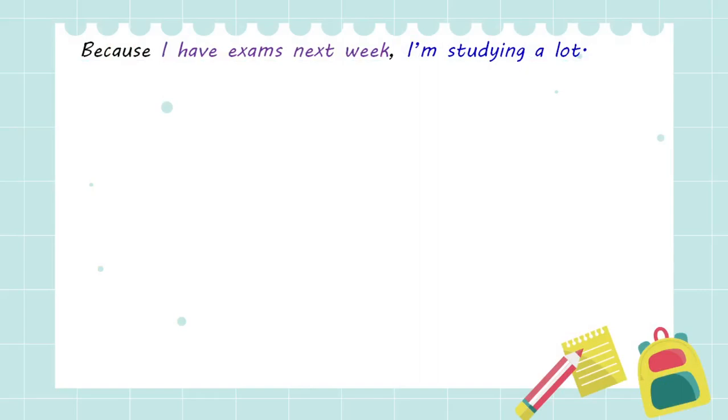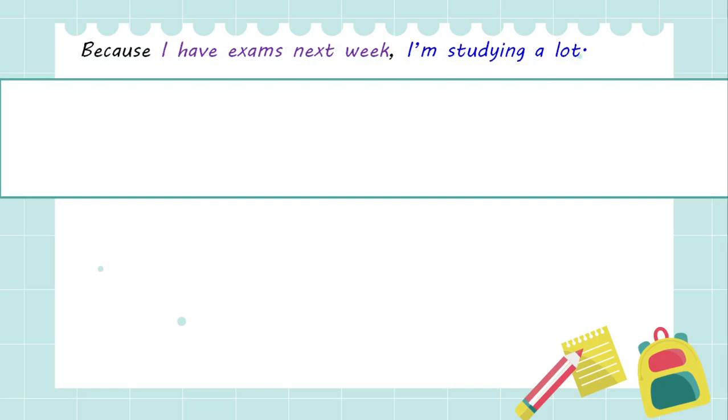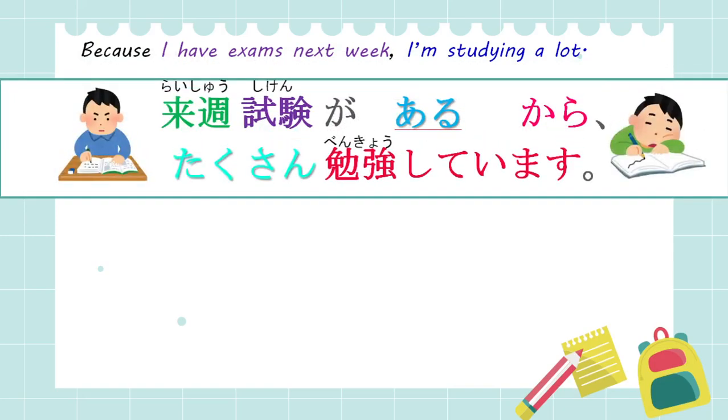Let's try this one. Because I have exams next week, I am studying a lot. Actually, you should study the entire year, but anyway. So, this is how you say: 来週試験があるからたくさん勉強しています. So, 来週 is next week. 試験, exams. たくさん, a lot.